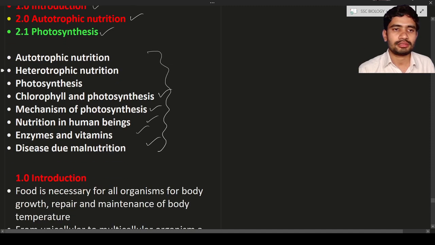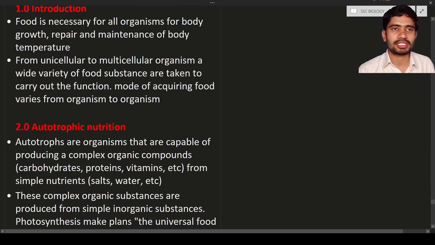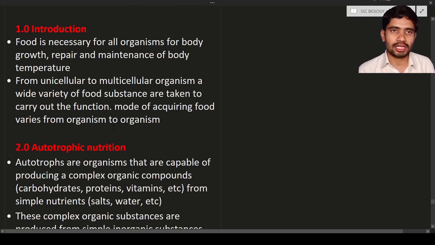So first, coming to the main thing, the introduction. Here we are going to discuss the importance of food. So what is food? How is it important? Food is necessary for all organisms for body growth, repair and maintenance of body temperature. Food is anything that you eat, whether it may be rice or chapati or whatever it may be, that is food.